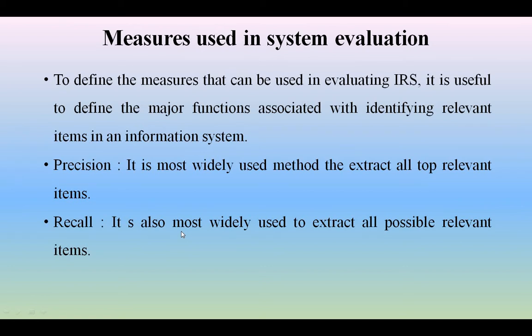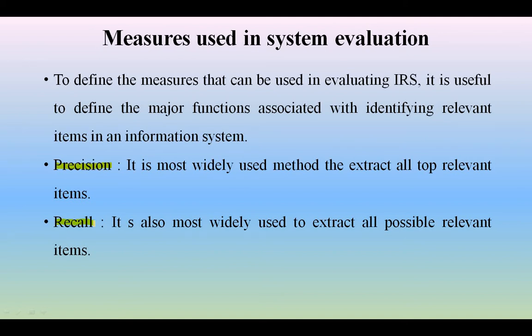In today's session, we are going to discuss the most widely used measures in information system evaluation. The most widely used measures in information retrieval systems can also be used in system evaluation. Those are nothing but precision and recall. So what is precision actually? Precision is one of the most widely used methods to extract the most top relevant items, whereas recall is going to extract all the possible relevant items.